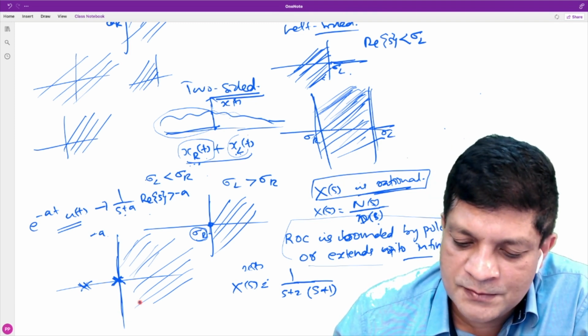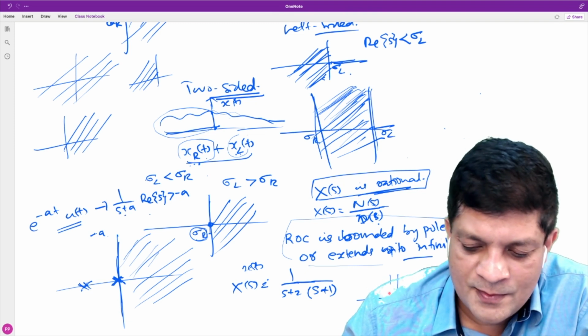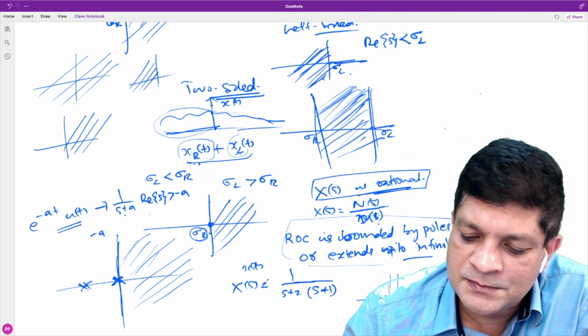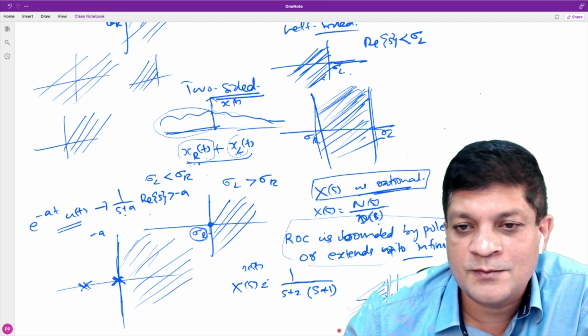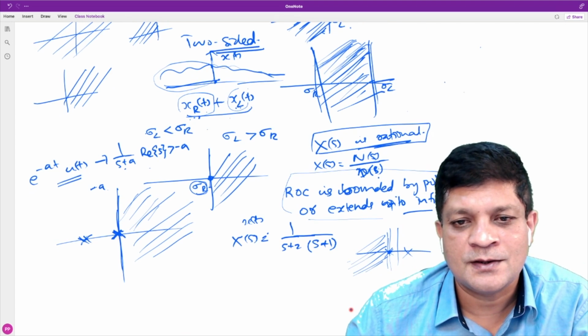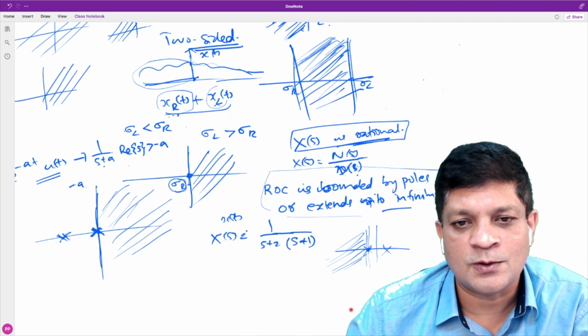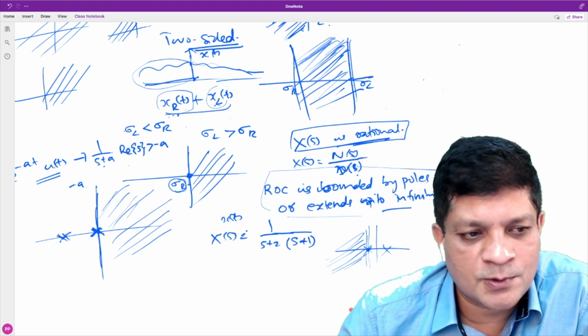And same for the left-sided signal. If it is a left-sided signal, then ROC is always to the left of which pole? Leftmost. To the left of the leftmost pole.